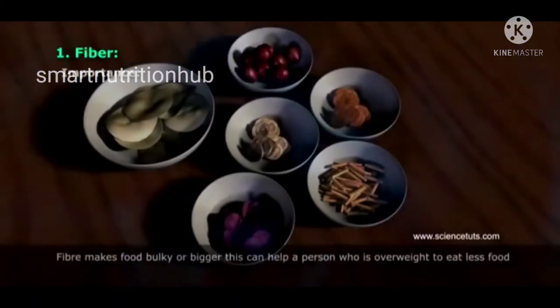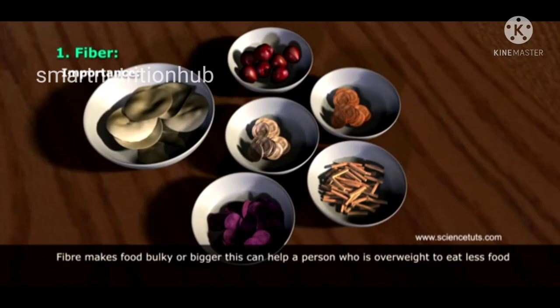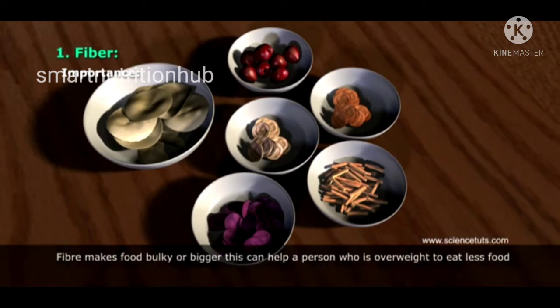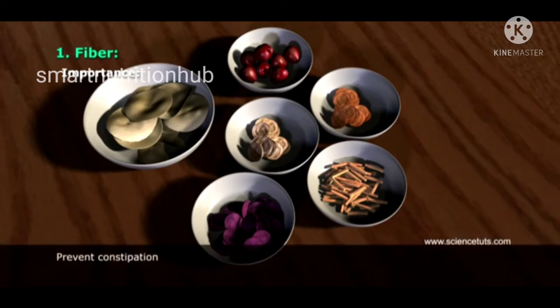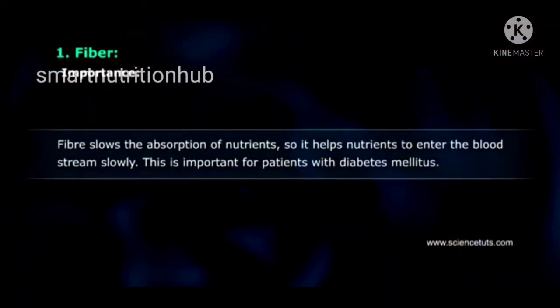Importance: fiber makes food bulky or bigger. This can help a person who is overweight to eat less food. It prevents constipation. Fiber slows the absorption of nutrients, so it helps nutrients to enter the bloodstream slowly. This is important for patients with diabetes mellitus.